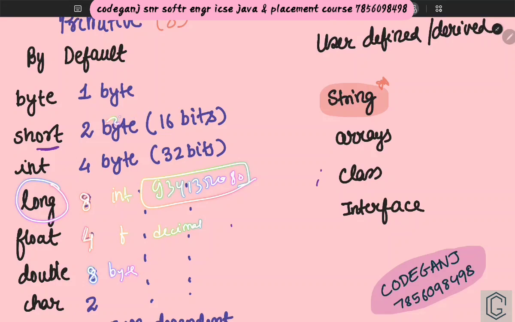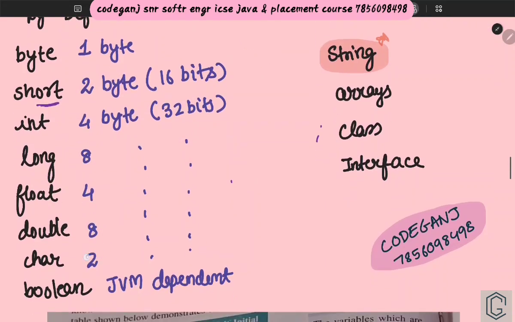For short, if the options are given in bytes, you have to answer 2 bytes. If the question is in bits, it becomes 16 bits, because 1 byte equals 8 bits. Remember that. Then you have char, which has a size of 2 bytes, and then boolean. The size of boolean is dependent on the JVM, so it is not a fixed size. Boolean means true or false, and the t of true and the f of false are small. Never write them with capital letters, because Java is case sensitive.